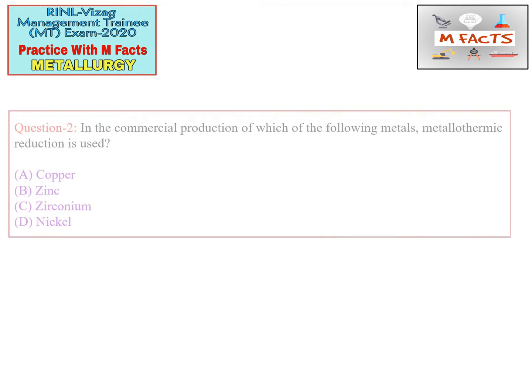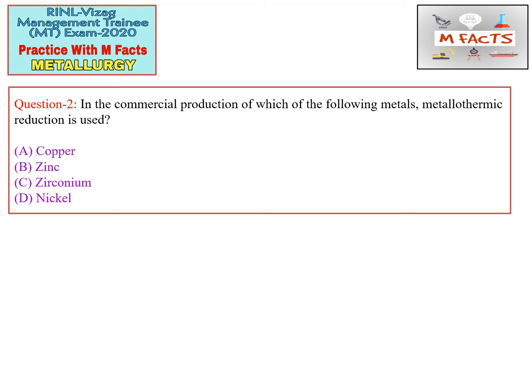The next question is: in the commercial production of which of the following metals is metallothermic reduction used? The options are copper, zinc, zirconium, and nickel. We will try to eliminate the options and find the correct option by elimination. For copper, I have discussed many times that copper is produced through the smelting reduction process.